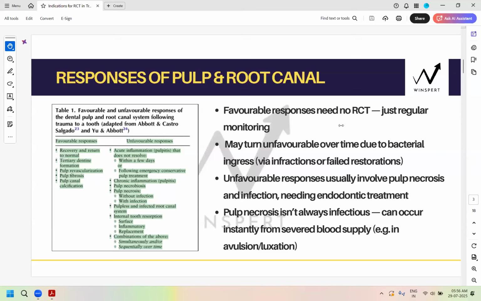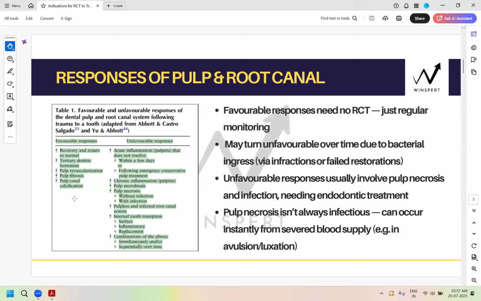Favorable responses will not require endodontic intervention, and teeth with these responses should be monitored with regular reviews for as long as possible. So what you should be doing for favorable responses is keep monitoring them as long as possible. Whenever you see these responses, you're going to just monitor them. And after any traumatic dental injuries, these favorable responses can also turn unfavorable. You can't forget that as well. It doesn't mean that if it's showing favorable now, it cannot go unfavorable, and that is the reason you have to monitor.